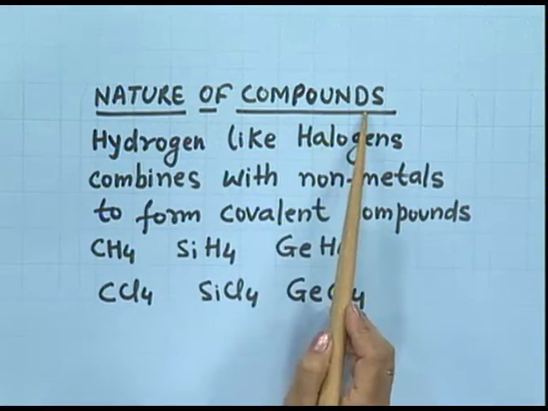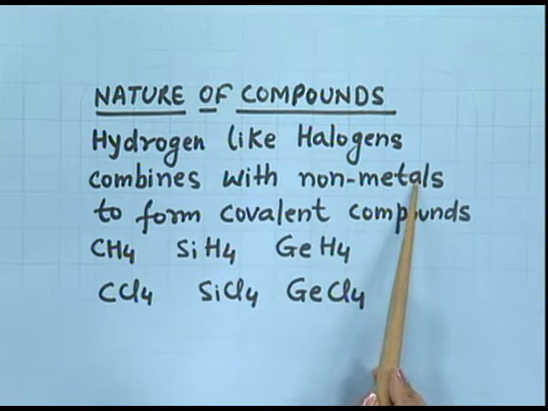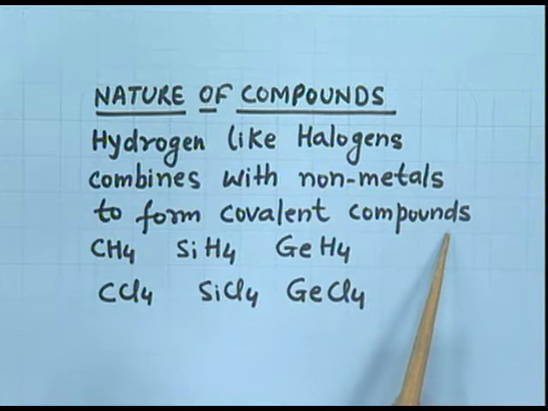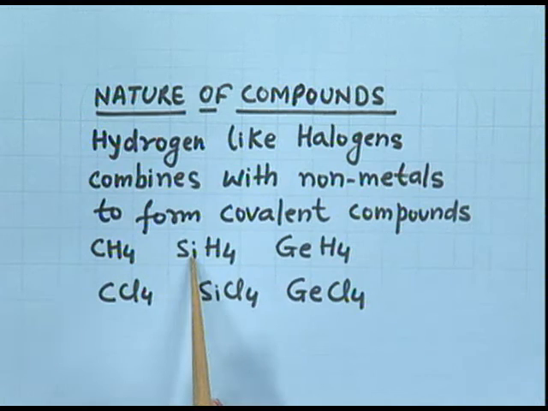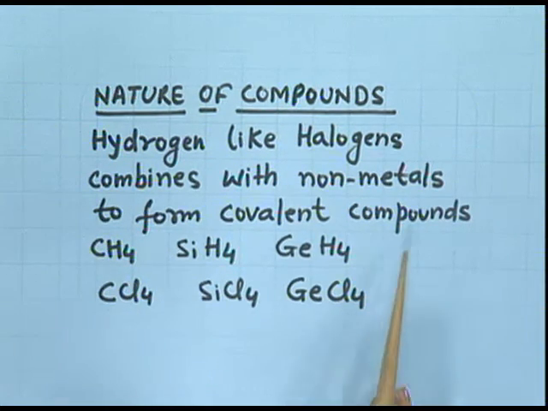Nature of compounds. Hydrogen, like halogens, combine with non-metals to form covalent compounds. Covalent compound means compounds formed by the sharing of electrons. Hydrogen is combining with carbon, silicon and germanium. Similarly, chlorine is combining with carbon, silicon and germanium, and all these compounds are formed by sharing of electrons. That is, they are all covalent compounds.